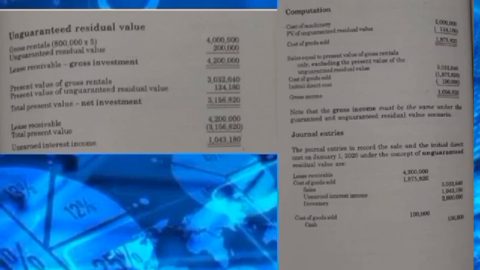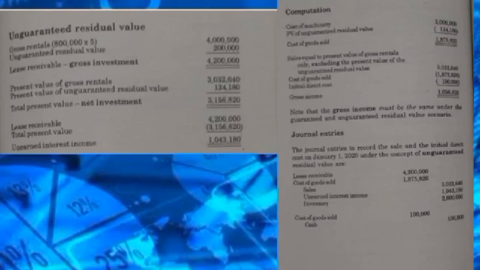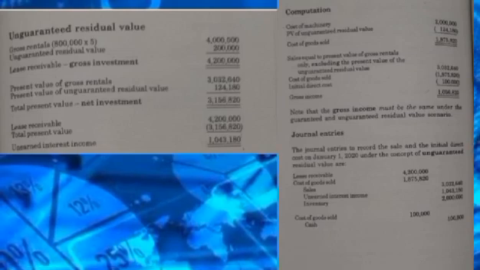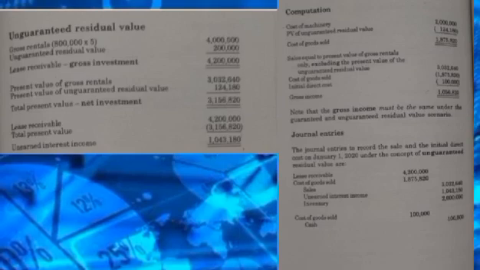1,876,820. Sales equals the present value of gross rentals only, excluding the present value of the unguaranteed residual value, which is 3,032,640. Cost of goods sold equals 1,876,820, and initial direct cost equals 100,000.